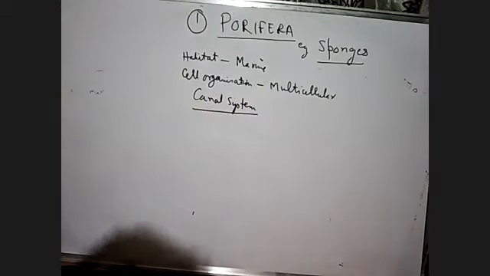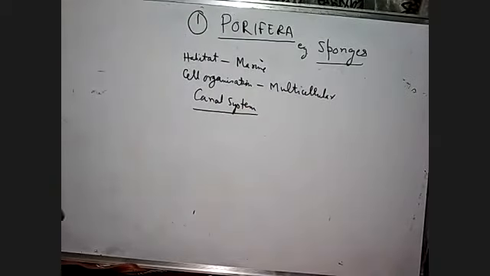You see that sponges have the multicellular level of organization, but they don't have any organ system. They don't have a digestive system, they don't have an excretory system.